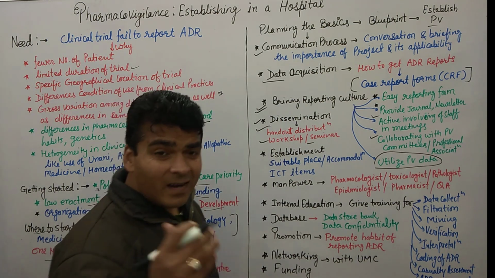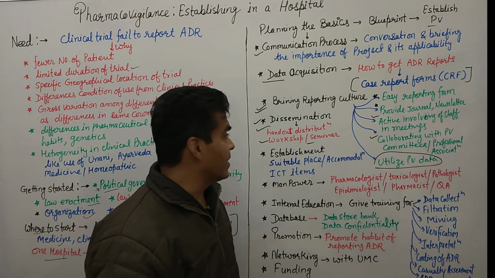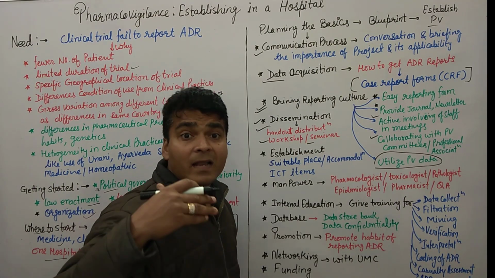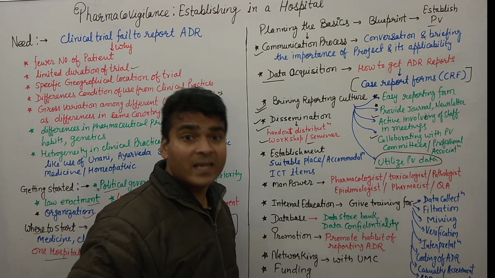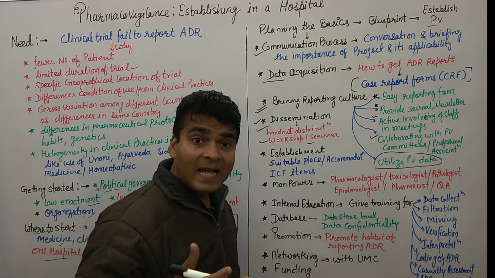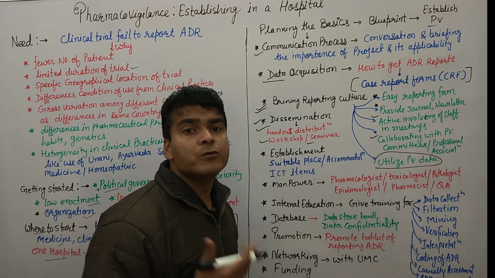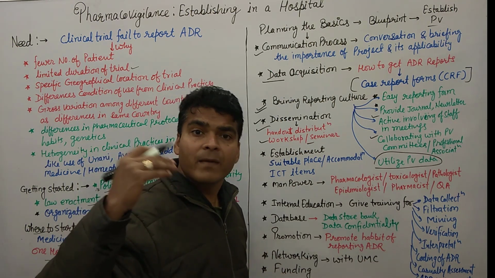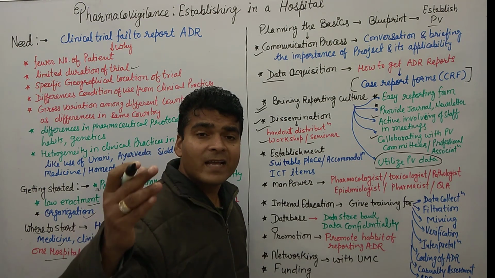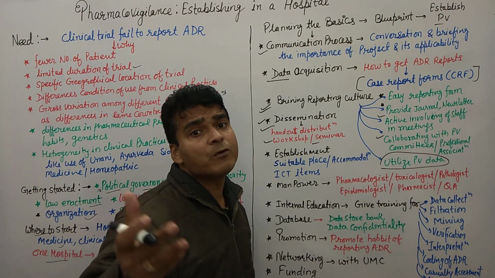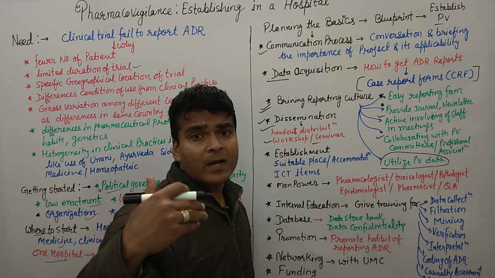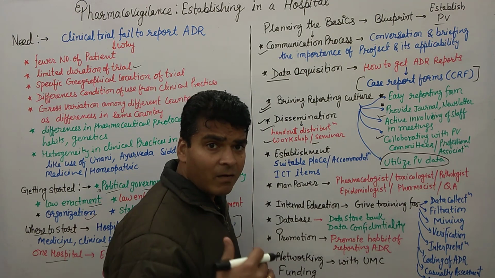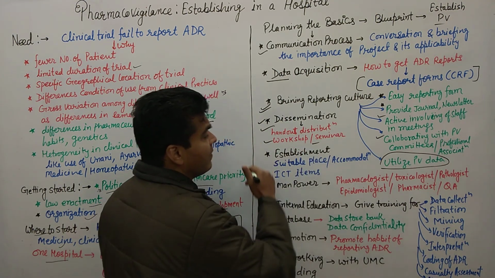General public awareness is also important, not only among healthcare professionals, because ADRs can be reported by laymen in huge quantity. If they report their ADRs themselves, this will provide huge data. If you look at European countries and the American subcontinent, people are very educated and they report ADRs themselves, but in India people are not reporting their ADRs themselves. That is why we are not able to get much data in pharmacovigilance.